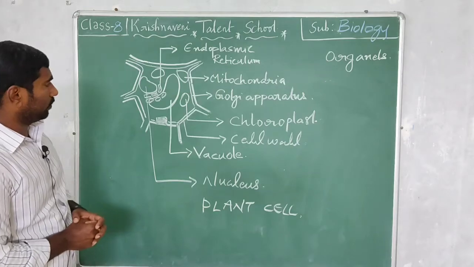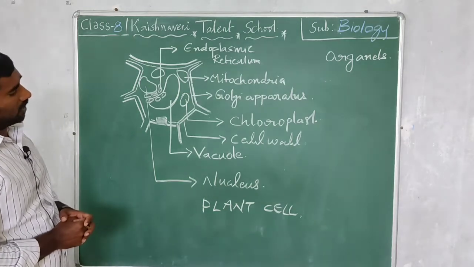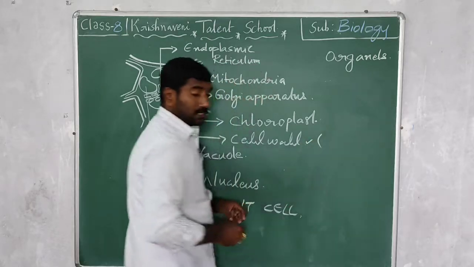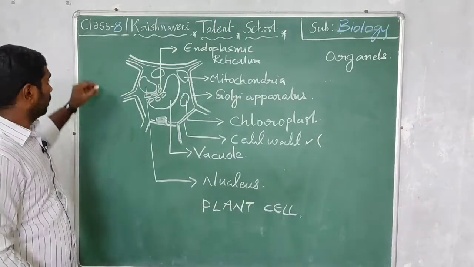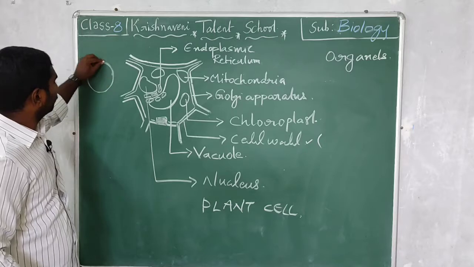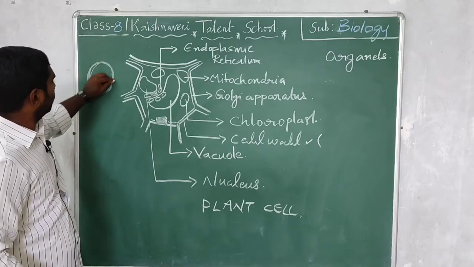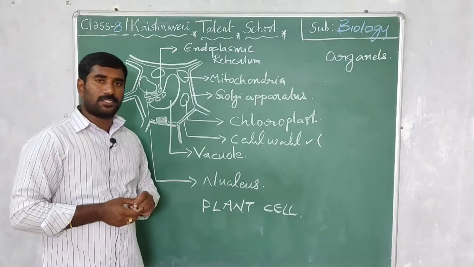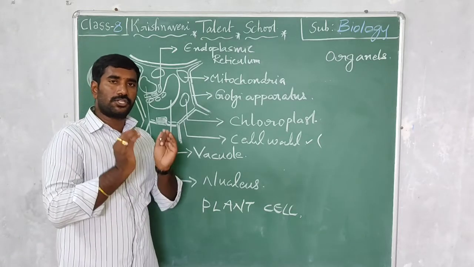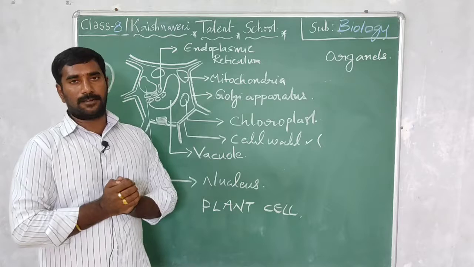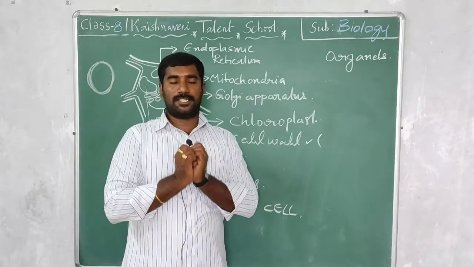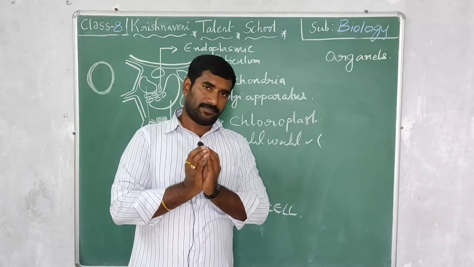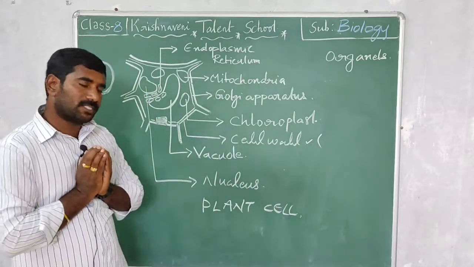Now we are going to discuss each one, starting with the cell wall. The cell wall is present around the cell. The cell wall gives structure and shape to the cell, and it protects the cell. This is about the cell wall.